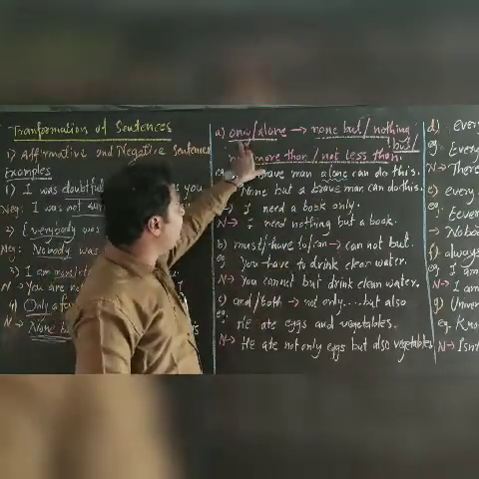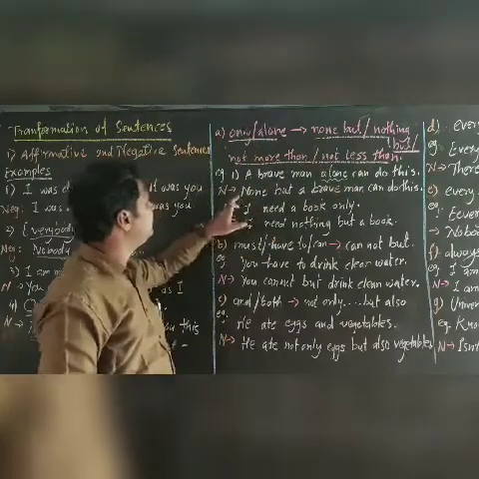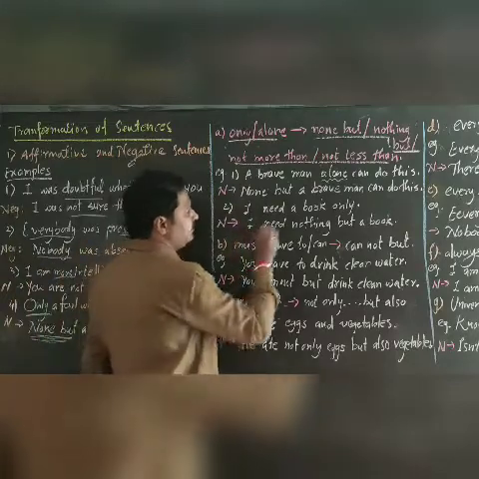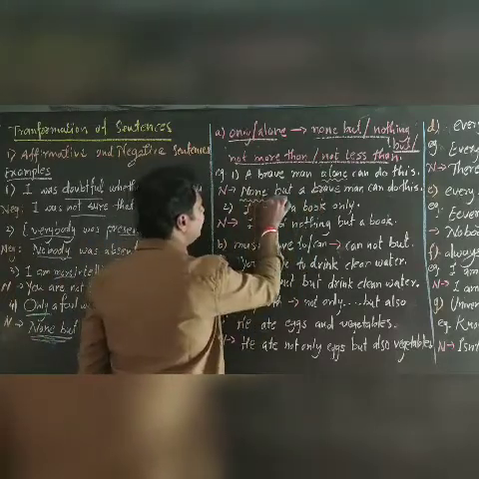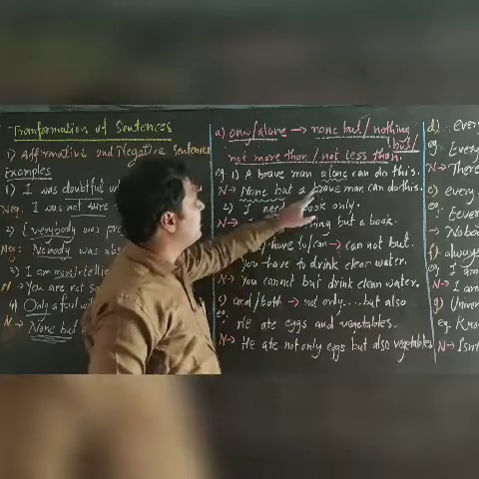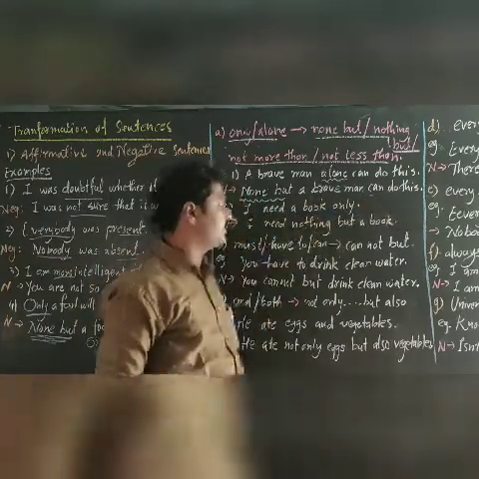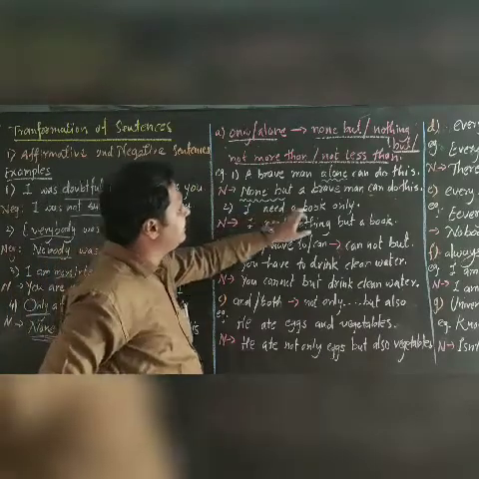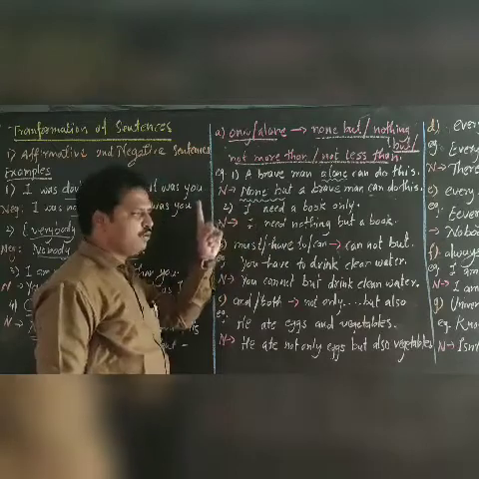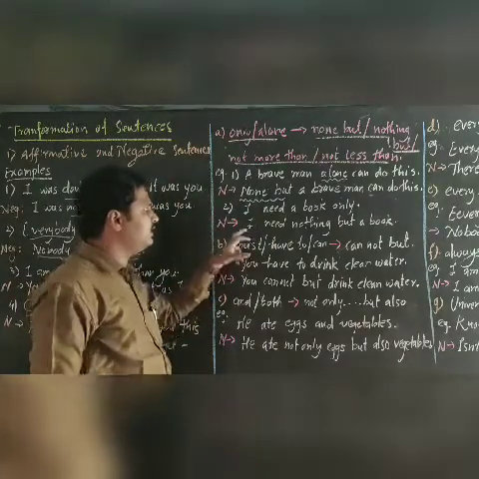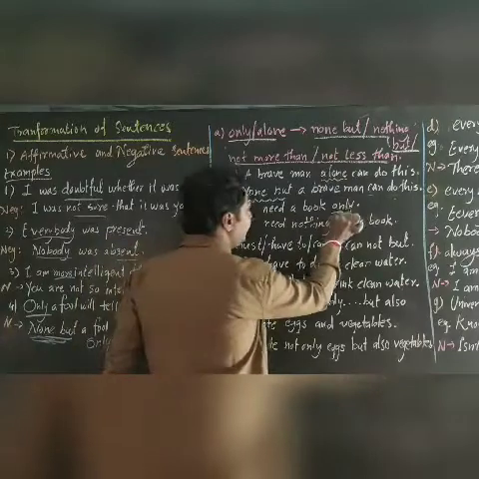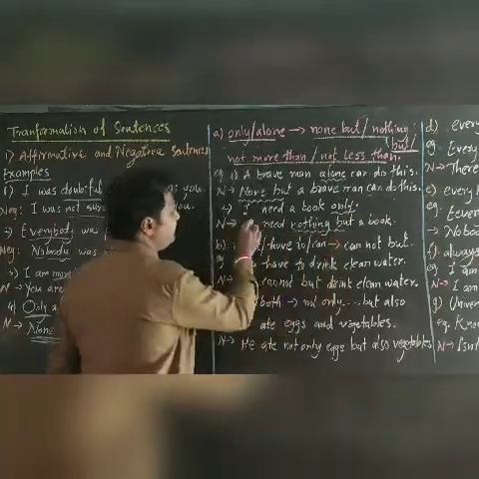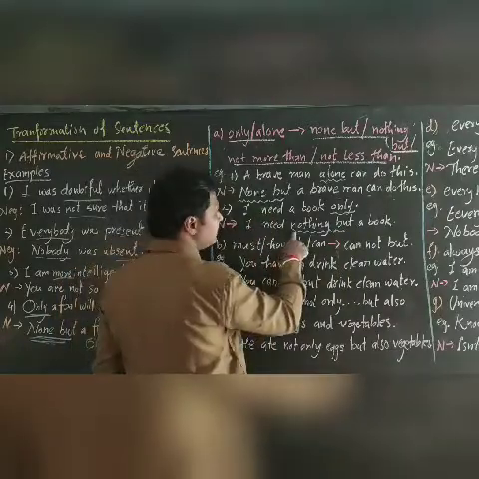Here, if there is only, we have to do it like this. For this one, none, because it is singular. None but a brave man. For alone, we have used none but. None but a brave man can do this. Understood? Second one. I need a book only. Here we use nothing but a book. I need nothing but a book.